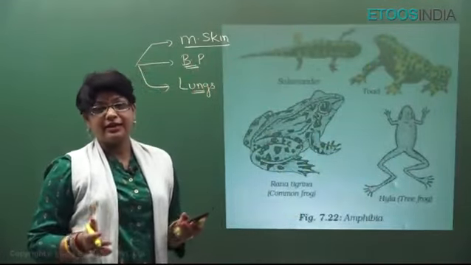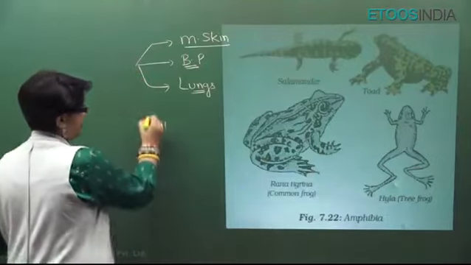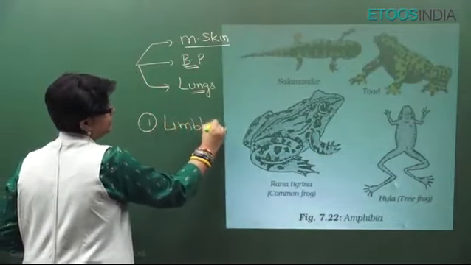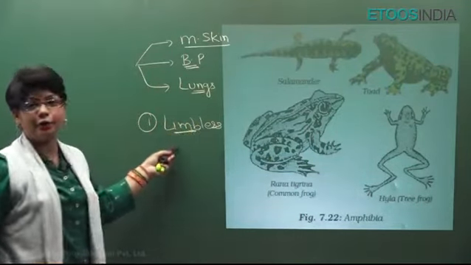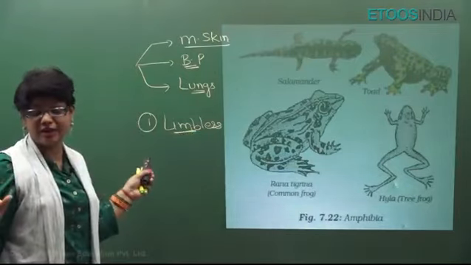we have divided this amphibia class into 3 orders. First is Apoda. Apoda means limbless amphibians. The typical example is Gymnophiona or Ichthyophis, which have some scales also. Otherwise, amphibians are scaleless, very, very important.